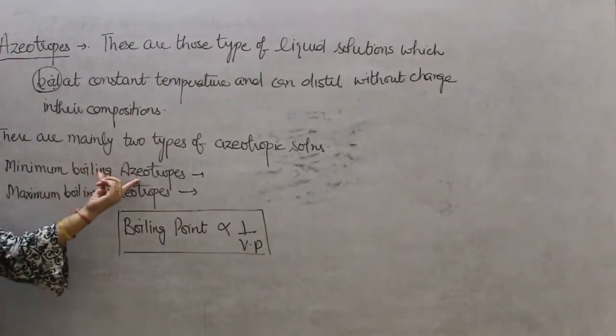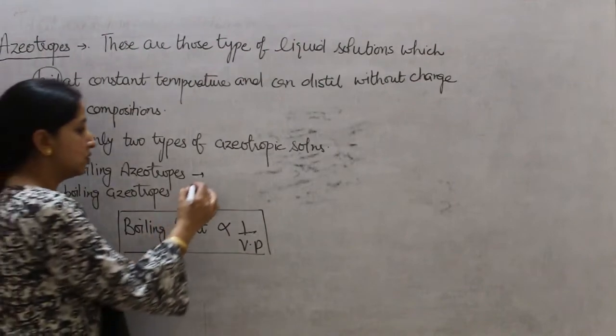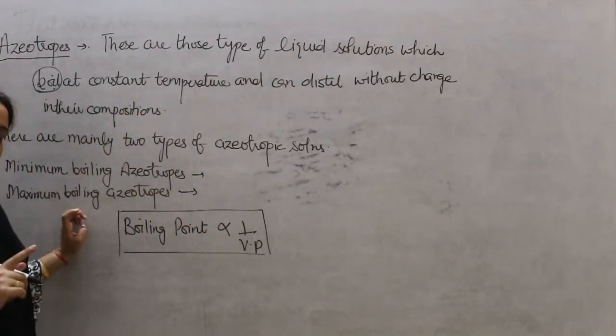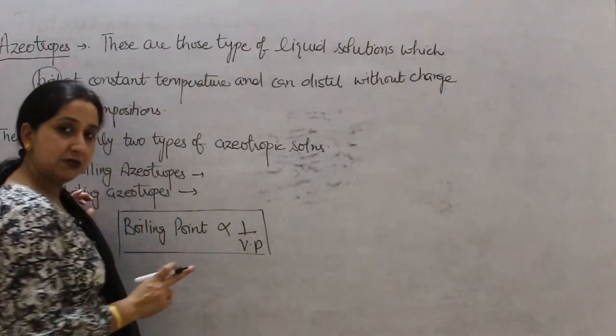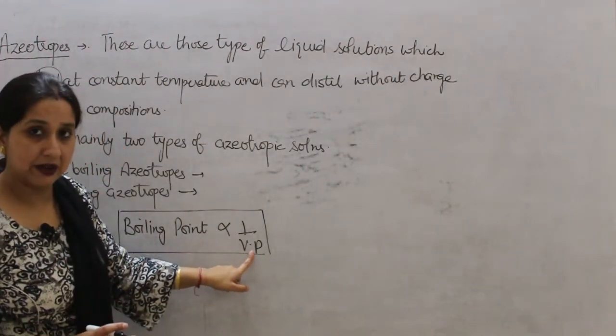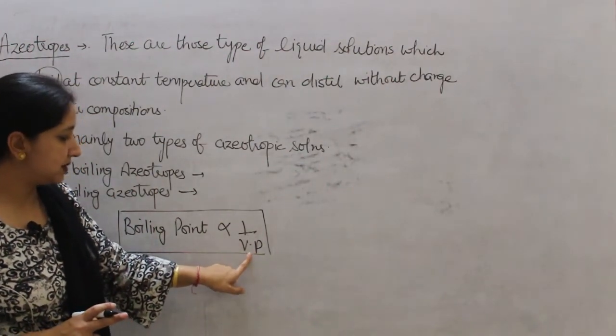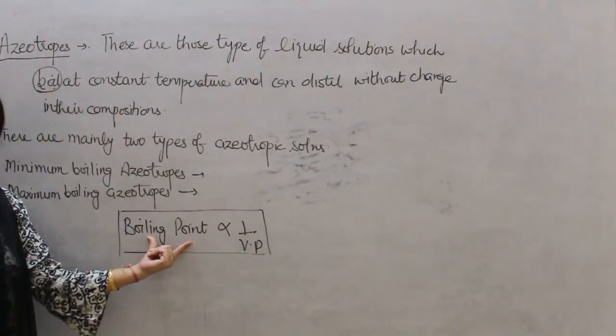So minimum boiling azeotropes are those solutions in which there is positive deviation. Positive deviation means vapor pressure was higher. In case of positive deviation, vapor pressure was higher. So if the vapor pressure is higher, then the boiling point will be lower.